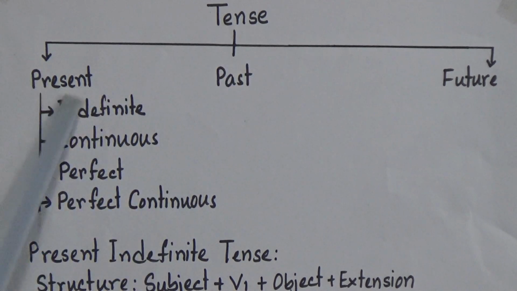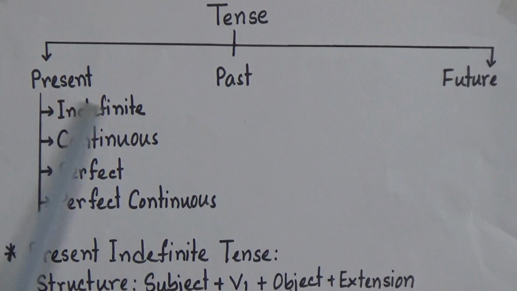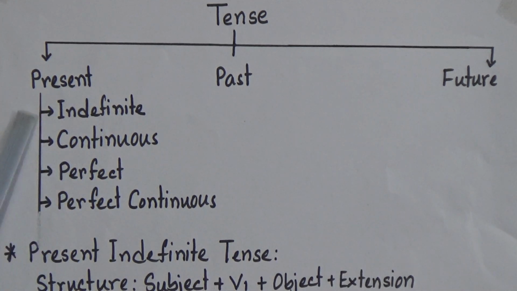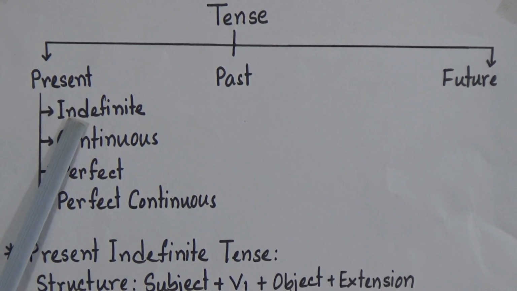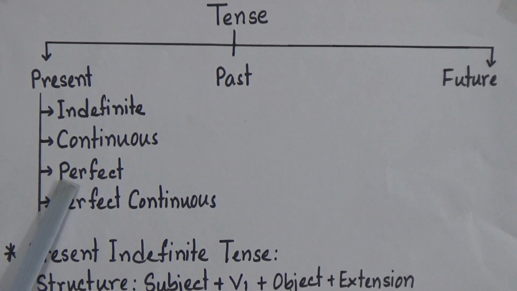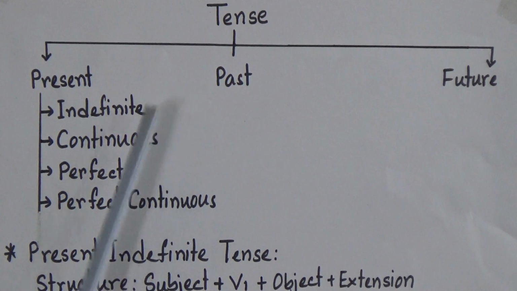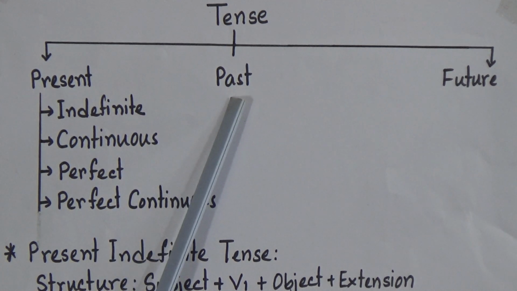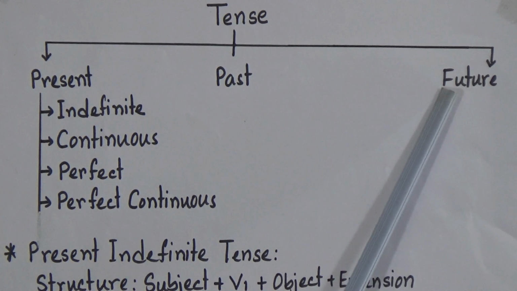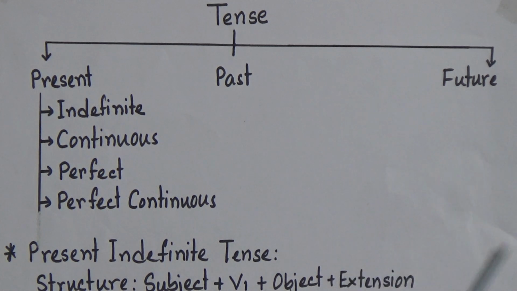And you all know that there are three types of tense: present, past and future. And each tense has four forms. And what are they? Present indefinite tense, present continuous tense, present perfect tense, present perfect continuous tense. Just like this: past indefinite, past continuous, past perfect and past perfect continuous. And future indefinite, future continuous, future perfect and future perfect continuous tense. And our today's focus will be on present tense. That means we will discuss present indefinite tense, present continuous tense, present perfect tense and present perfect continuous tense.